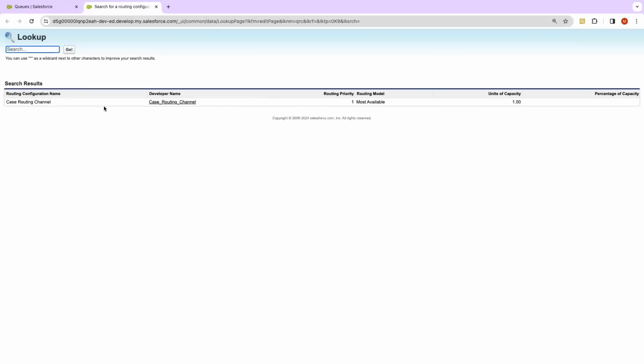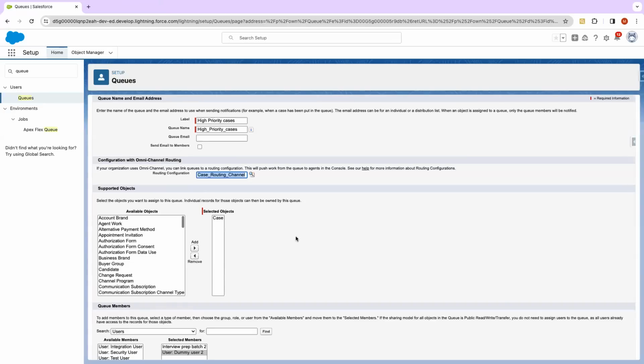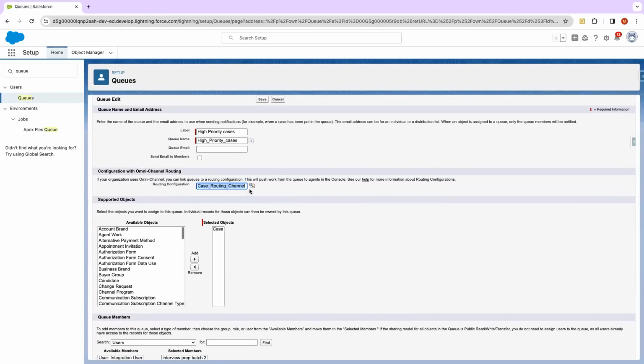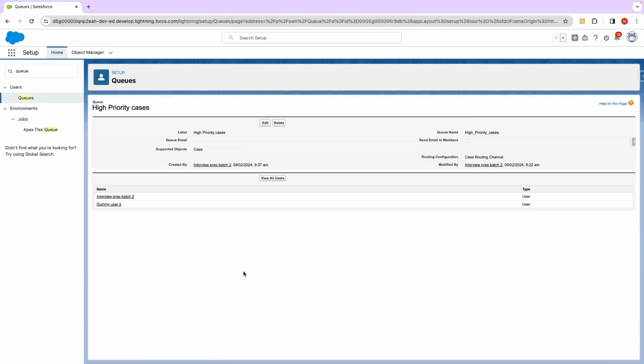Here you will select the routing configurations. So we have the case routing channel. We will associate this particular routing configuration with this queue, so that whatever happens in this queue, this routing configuration will take care of it. This is the next step.